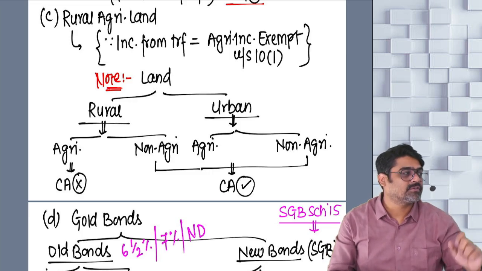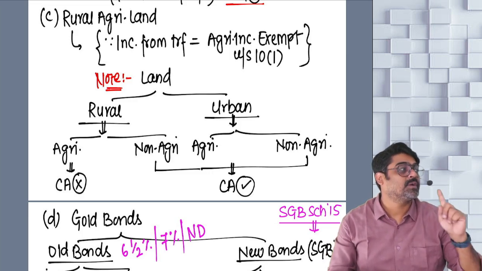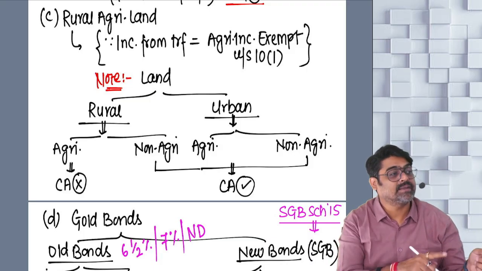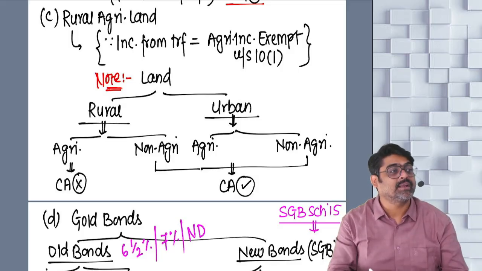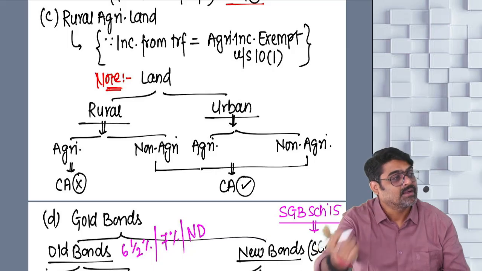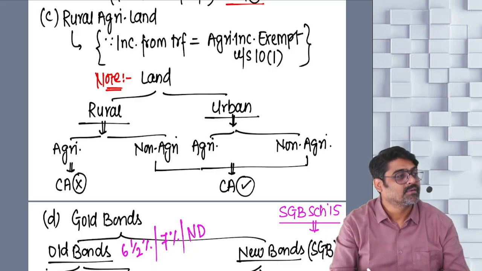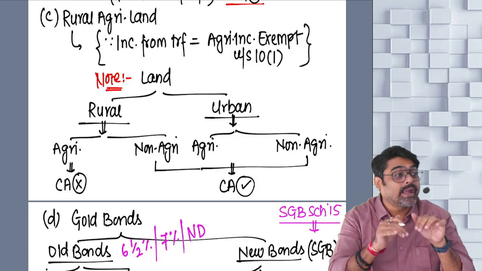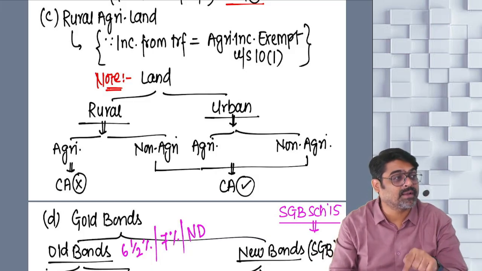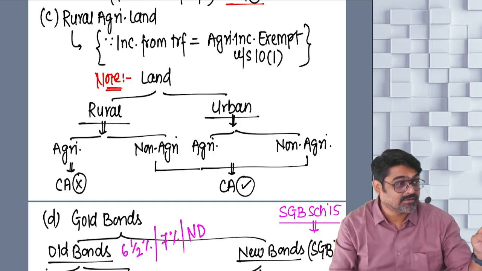So that implies that the income on transfer of rural agricultural land will be treated as agricultural income. And just imagine if the rural agricultural land remains your capital asset, its income will be taxable under the head capital gain. But we want to exempt this income as what? Agricultural income. So this should not remain your capital asset. Hence, it is excluded.